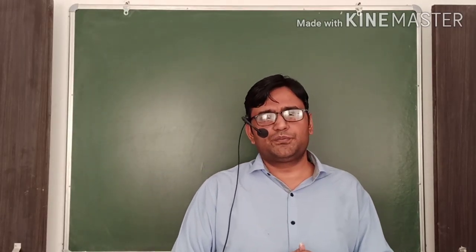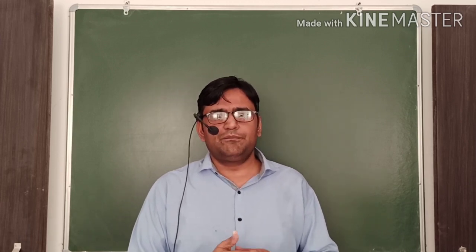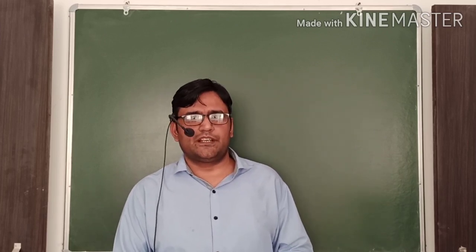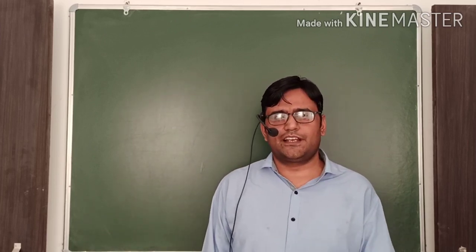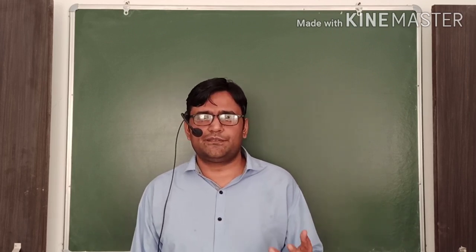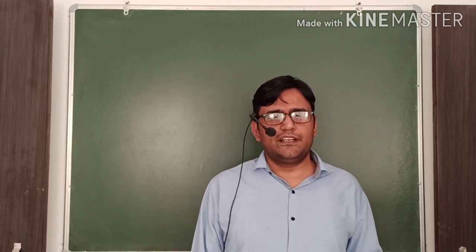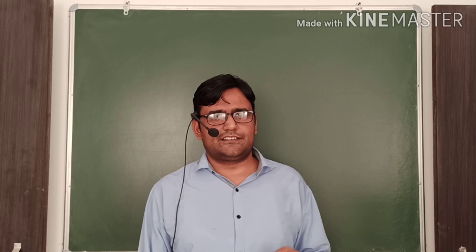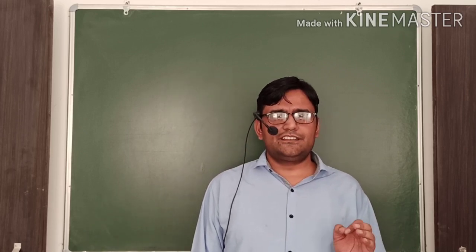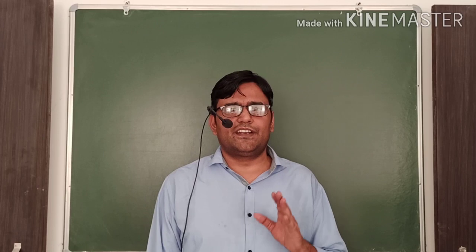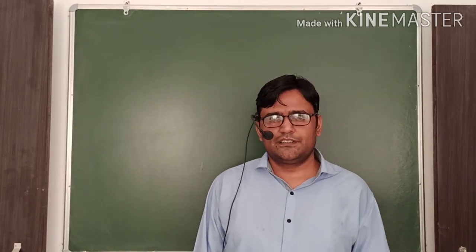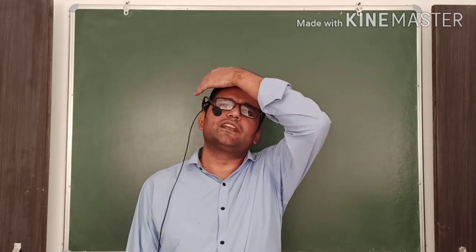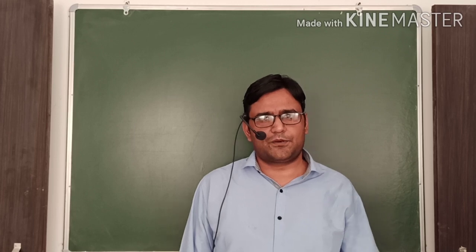From the examination point of view, this topic is quite important because sometimes questions are asked like: write down any two properties of the electric field lines, or two paired questions: why electric field lines never intersect each other, and why electric field lines never make a closed loop, but magnetic field lines do make a closed loop. What is the reason behind this? Clear? These are the basic three questions related to the electric field lines and their properties.